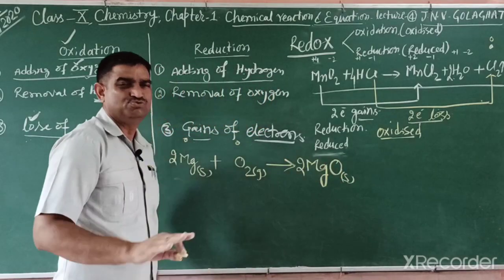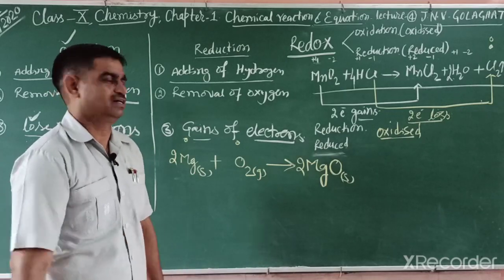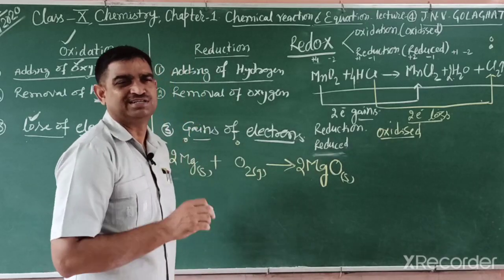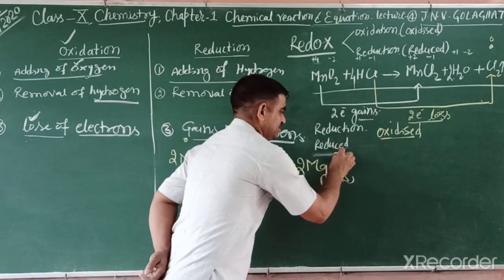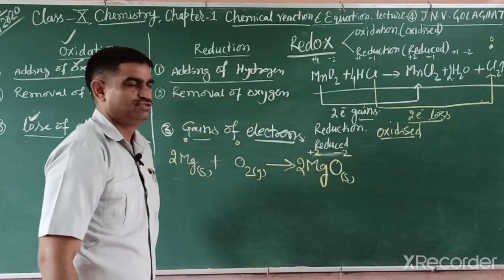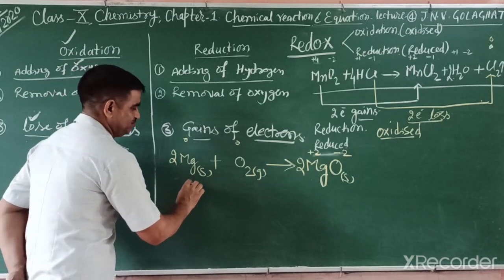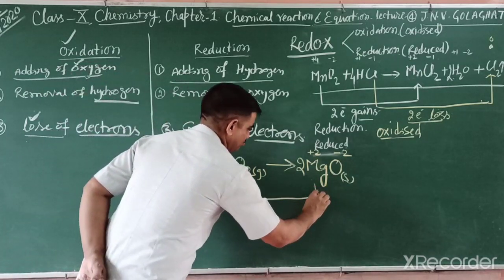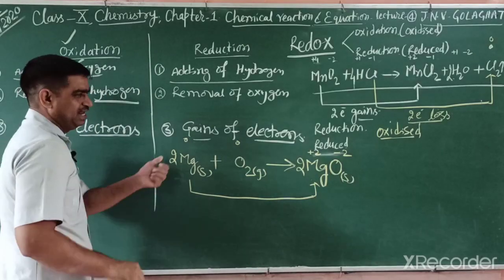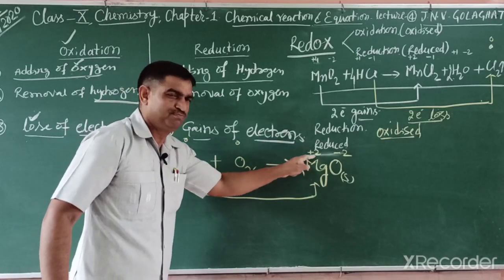Compound means 2 or more elements combined in a definite proportion by mass. So in magnesium oxide, you know the formula from 9th class: oxygen has -2 charge and magnesium has +2 charge. Then we observe what happened: 0, magnesium changes into magnesium +2. We can easily observe, and it is balanced also. It is 2 times 0, that is 2 times +2.